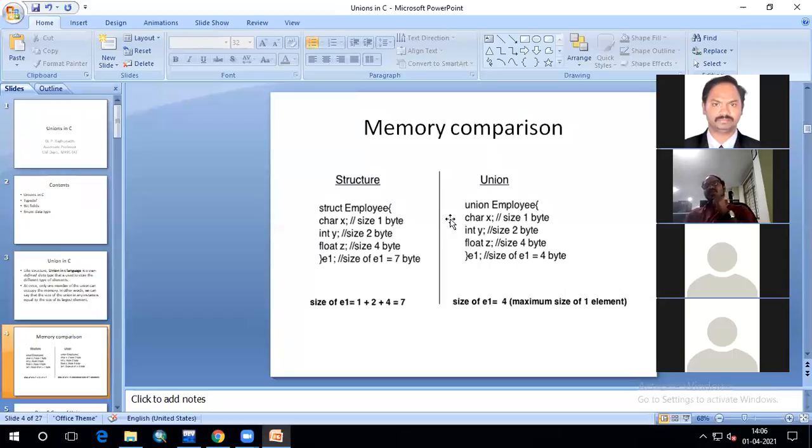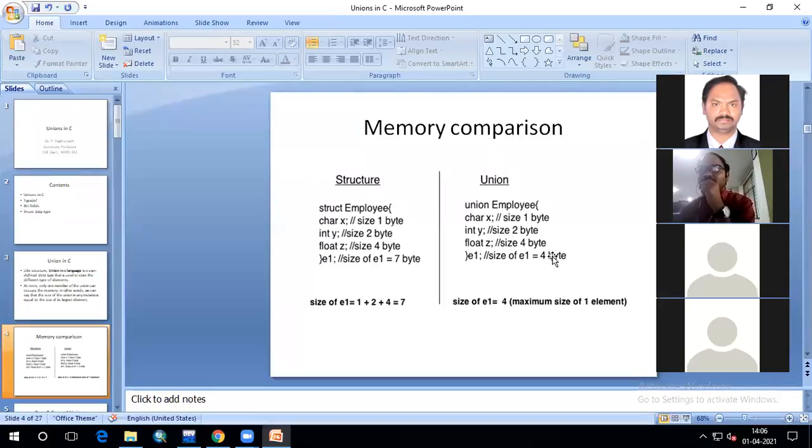Whereas the union will allocate the memory in a different way. If you want to define a union, you need to use the keyword union and then the name of the union and curly braces, and whatever variables you want as the members of union, you can declare them inside the union. In the same way as structures, you can create a union variable like this. Here you can see it is a character taking 1 byte, integer 2 bytes, and float 4 bytes. But the memory allocation will be different.